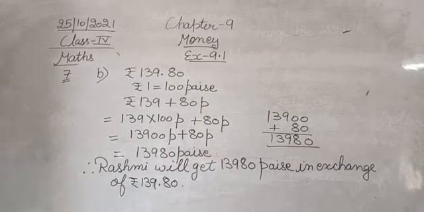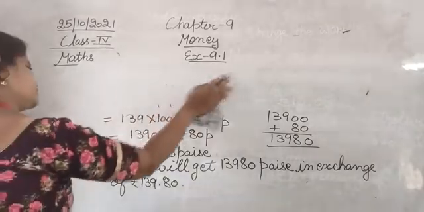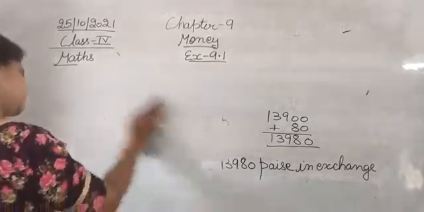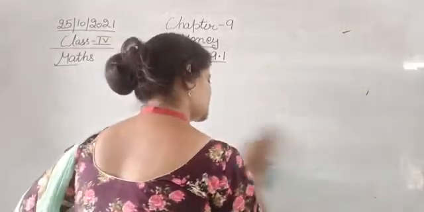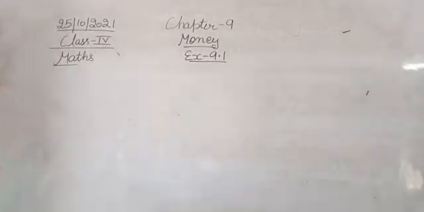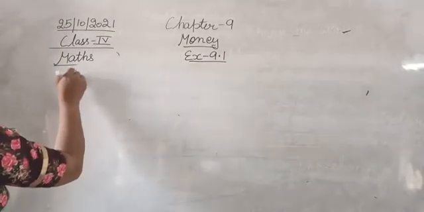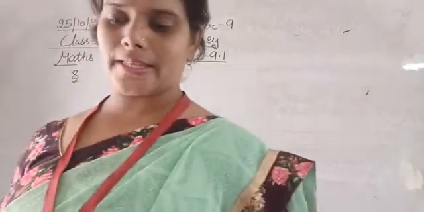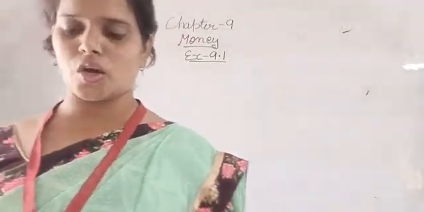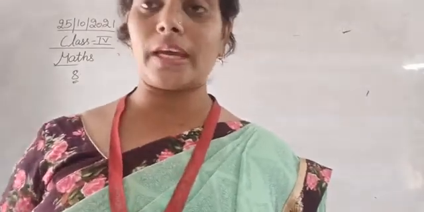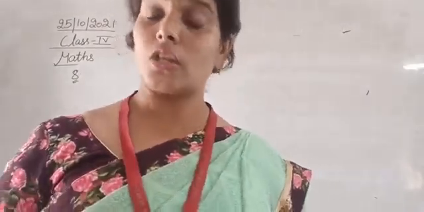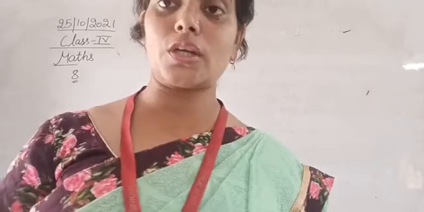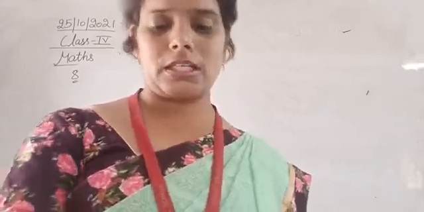Next, question number 8. The question number 8 is, how many rupees and paise will Karuna get in exchange of? Now they have given the amount in paise, and we have to tell how many rupees she will need.